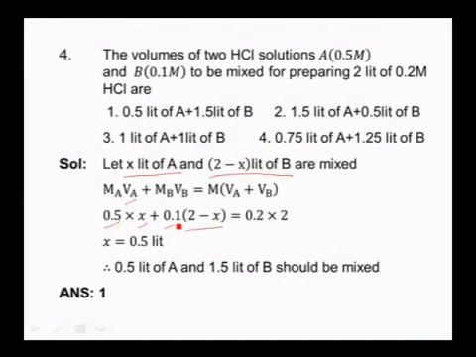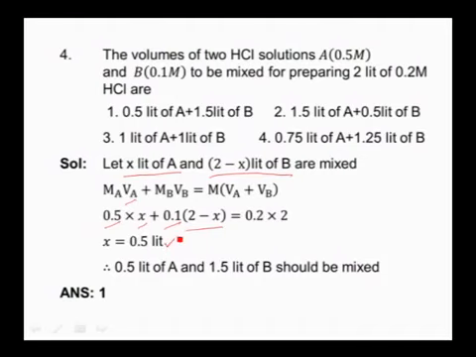Now apply dilution law. When two solutions of different volumes and different concentrations are mixed, the relation is MA VA plus MB VB is equal to M into (VA plus VB). Now by substituting all these values MA, VA, MB, VB, and on simplifying we will get X is equal to 0.5 liters.